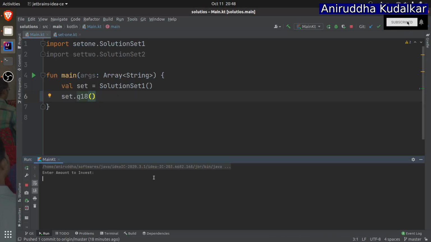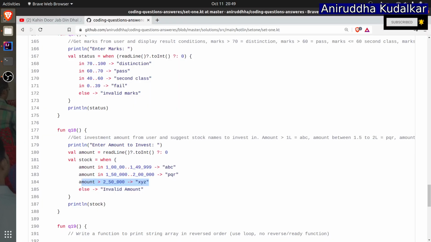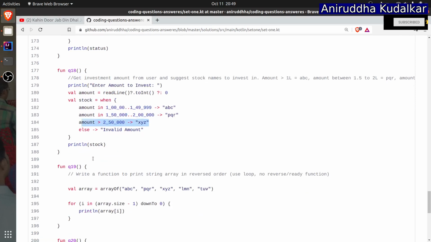Yeah, enter the amount to invest. Invalid amount. Well, this amount is not there. If you want to invest, enter the amount, PQR. You need to invest in stock PQR, something like that. Random logic I have written.